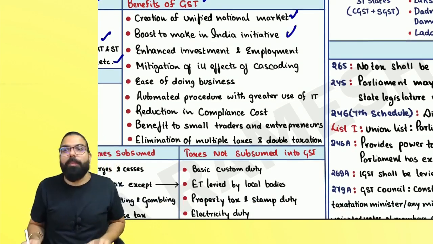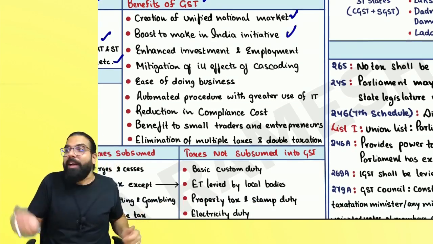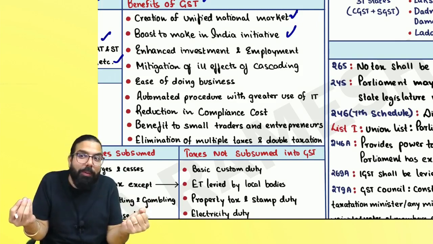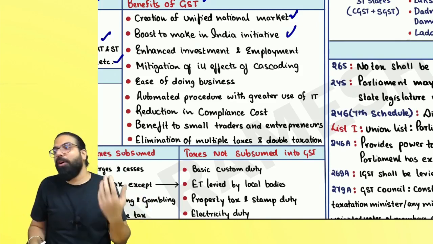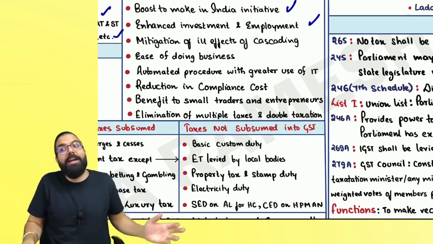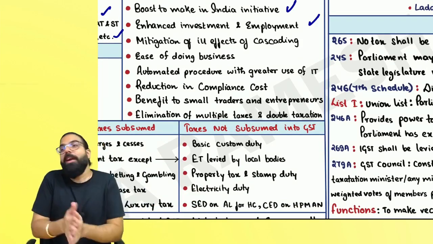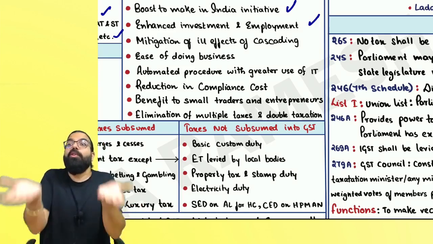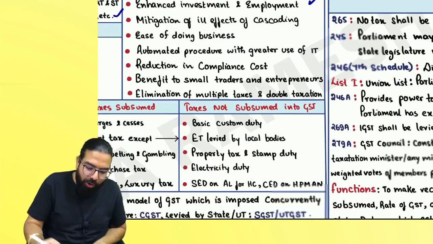The next one is a boost to the Make in India initiative. Because you get the credit, the cost of the items will come down. When the cost of raw material comes down, Indian made products will become cheaper, and because of that, the Make in India initiative will be boosted. When Make in India is cheaper, people will invest in the country and investments will go up. Because new industries are coming, employment also will go up.